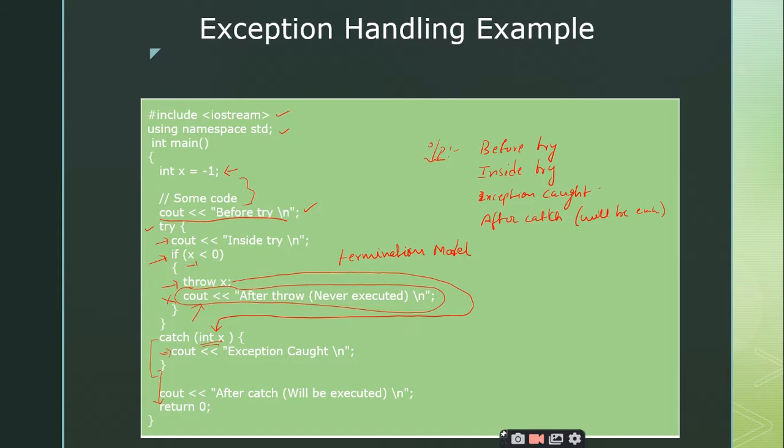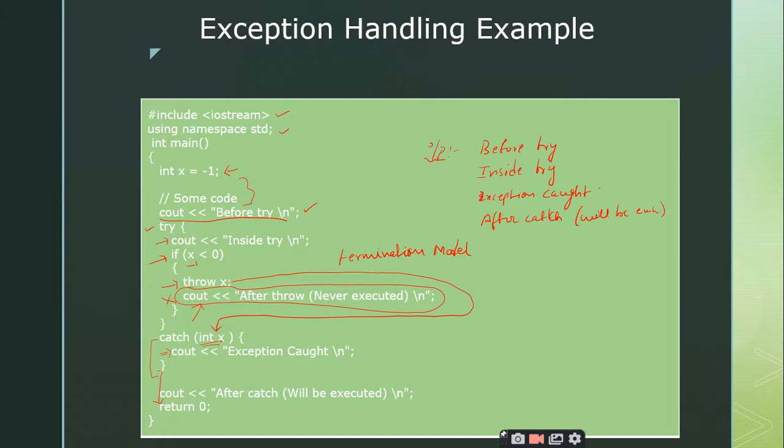With this we have already discussed the various types of exceptions. What are the 2 types of exceptions we have discussed? Synchronous, asynchronous, sir. Synchronous means those are the exceptions which we deal with in the exception handling mechanisms; otherwise you can also say that the exception handling mechanisms in C++ will be dealing with only the synchronous exceptions.